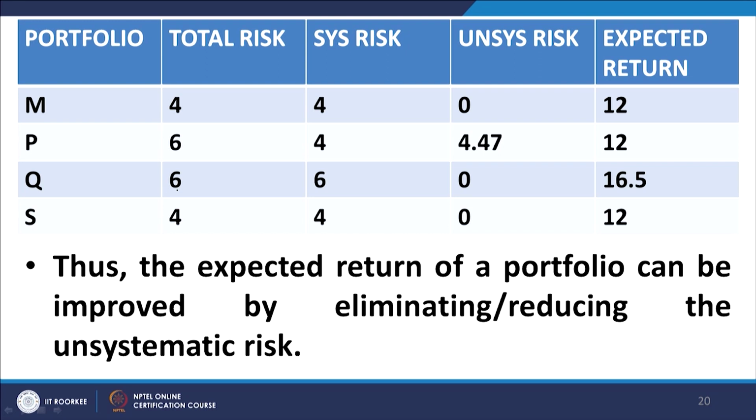What is the difference between portfolio P and Q? The difference, if you look carefully, is that portfolio P has both systematic and unsystematic risk. Portfolio Q has only systematic risk.